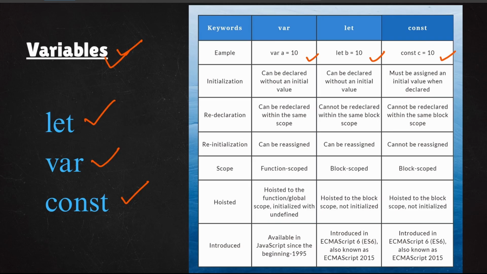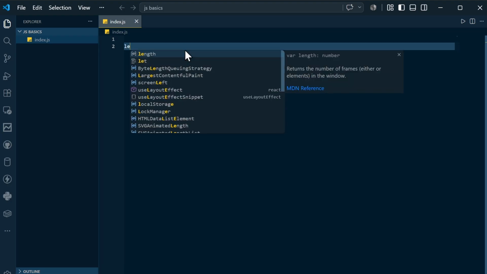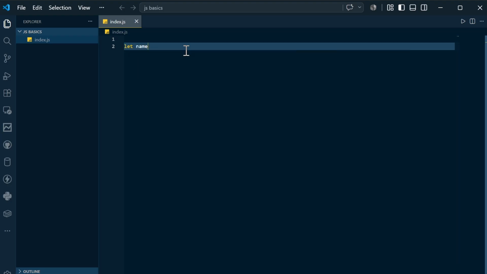I will show you instead of saying here. I came here, so I will basically remove this. Now let's say I want to declare something. Let's say I want to write let name is equal to Charan.